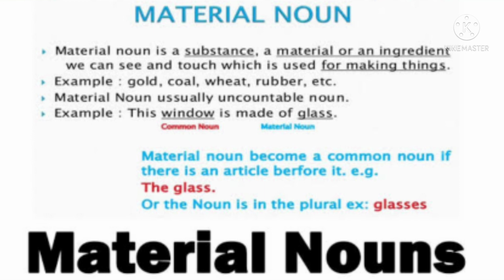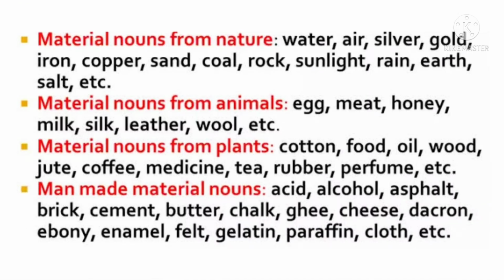Like for example, this window is made of glass. So the word glass is a material, right? We are actually talking about the material from which the window is made. So the word glass is a material noun. These are some of the examples of material noun. The materials that we get from nature, which are natural: water, air, silver, gold, iron, copper, etc. We get this material from nature. So these are material nouns.